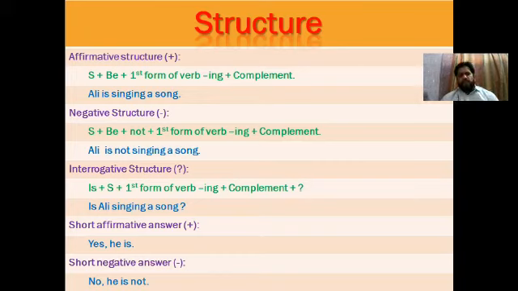Short negative answer. After that, you will add a comma, then according to the subject we added, then is, and at the end not. A negative sentence will end with a not, and then a full stop. This is the simple affirmative, negative, interrogative structure, and short affirmative answer, short negative answer.